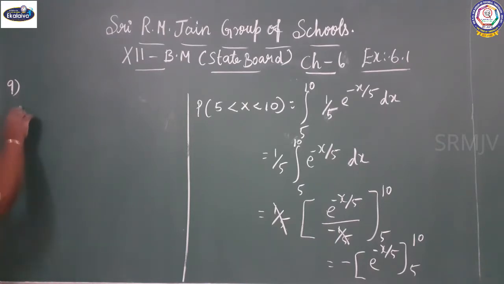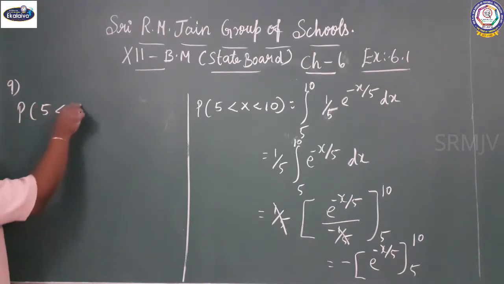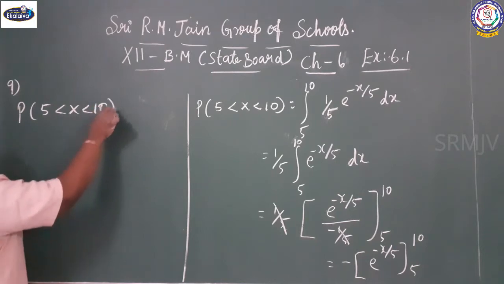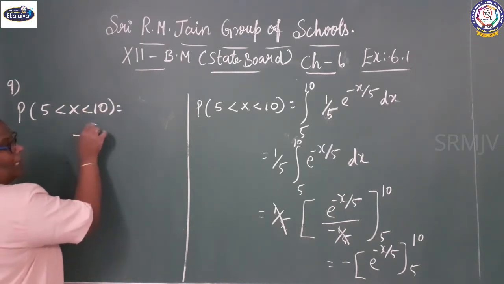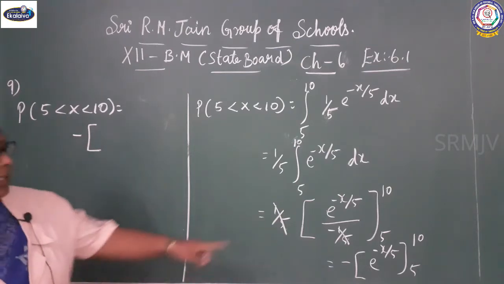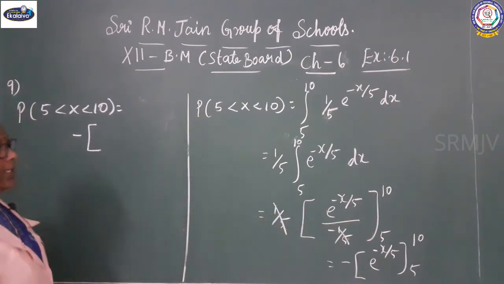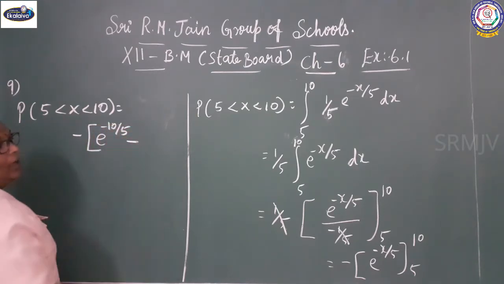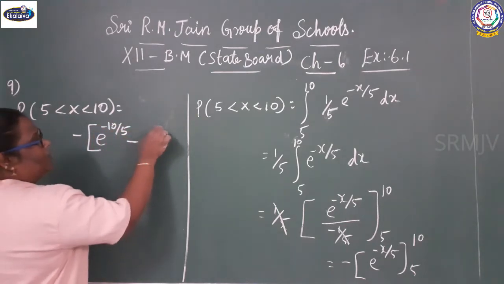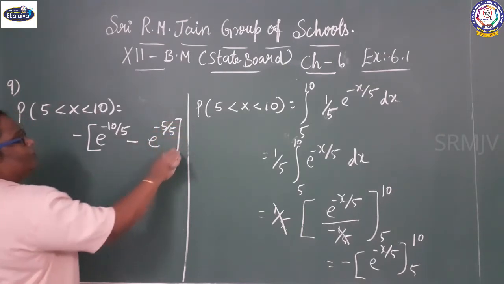So P of 5 less than x less than 10 is equal to minus, you substitute the upper limit 10 and the lower limit 5: e power minus 10 by 5 minus e power minus 5 by 5.